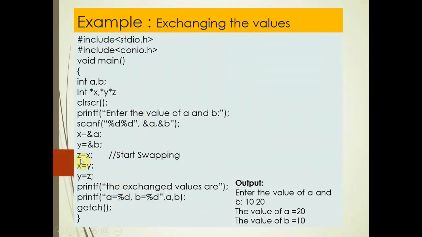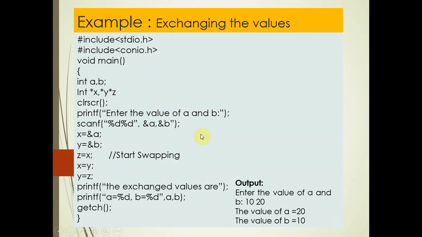Suppose z here I have taken as a container. So z contains the address of x. Now x contains the address of y. So the address of y is transferred to x, and in y I have transferred the value of x, that is the value which was contained by z. So like this the values have been swapped.